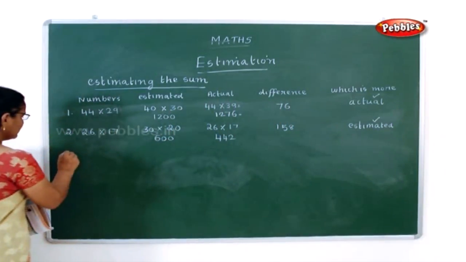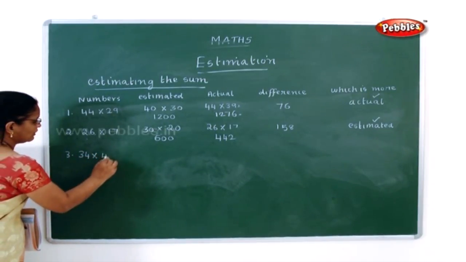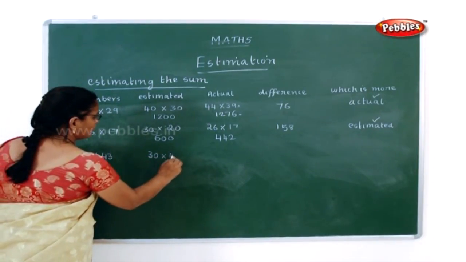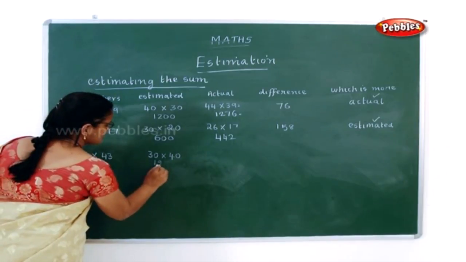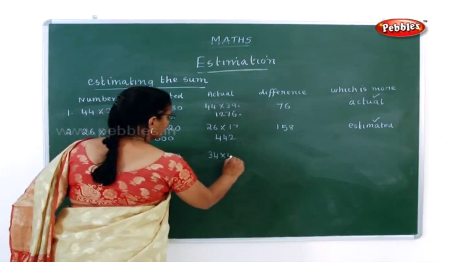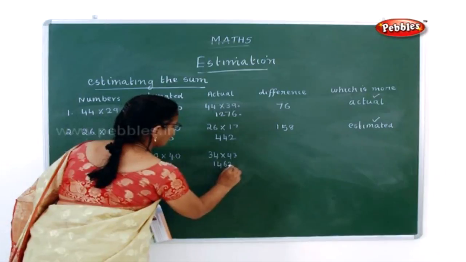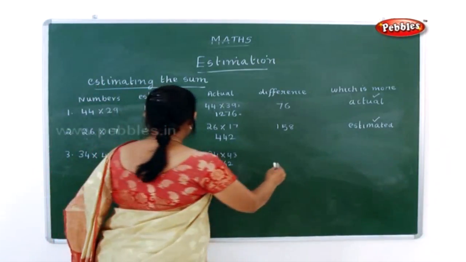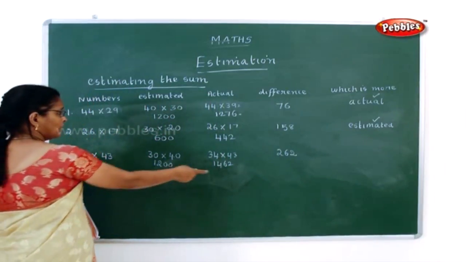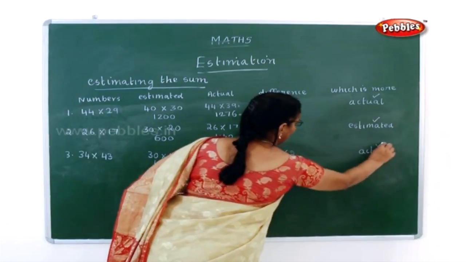Now the next number is 34 into 43. Now this 34 can be rounded to 30 and 43 can be rounded to 40. Now it is 1200. Now 34 into 43, what is the actual number? It is 1462. Now what is the difference here? It is 262 is the difference. Now here which one is more? The actual number is more. So you have to put a tick mark in the actual number.